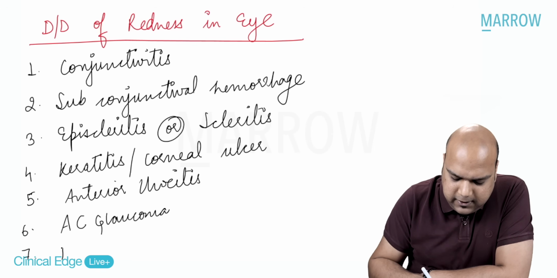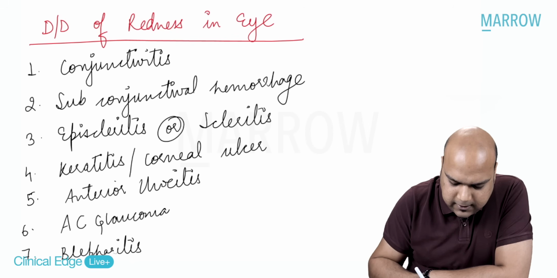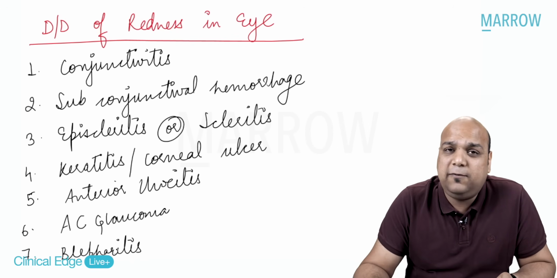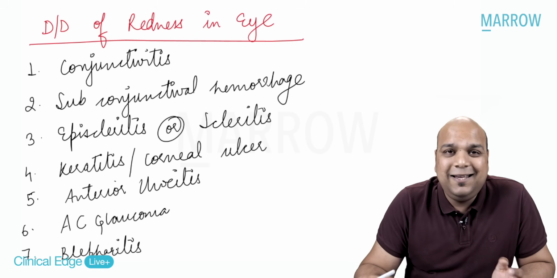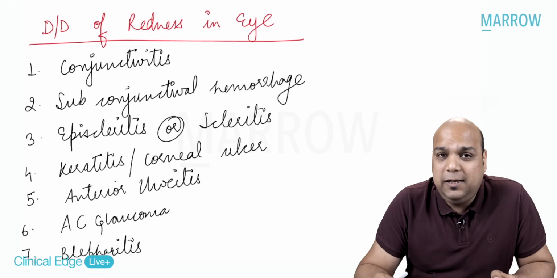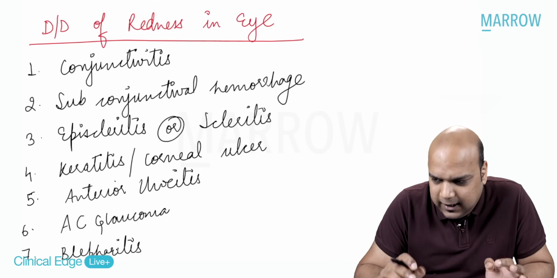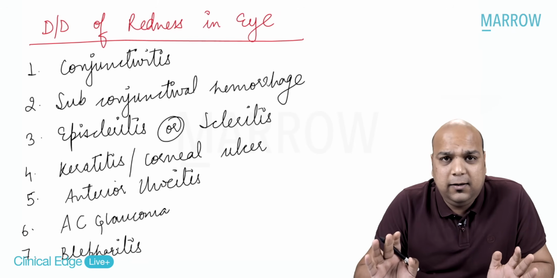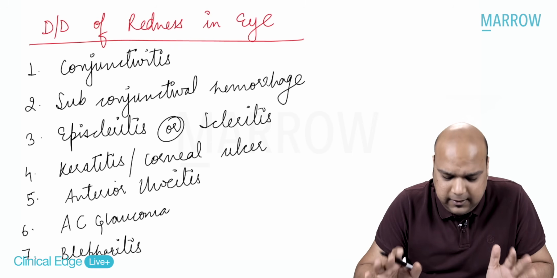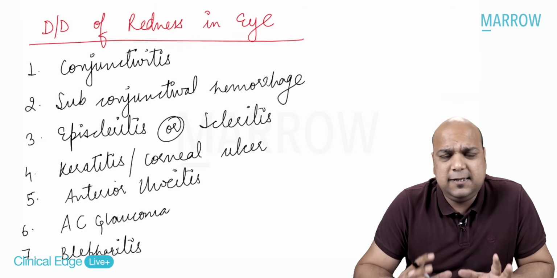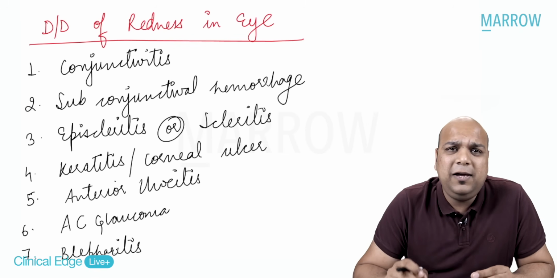Or it can even be a case of blepharitis, inflammation of the eyelid margin. Blepharitis will not always present with redness of the eye, but yes, when we are forming a list of the differential diagnosis, then yes, it can also be an important cause of a case of redness of the eye. Okay, are we clear about this? Done? Now, based on these differential diagnoses, main differential diagnosis, yes, how do we narrow down?